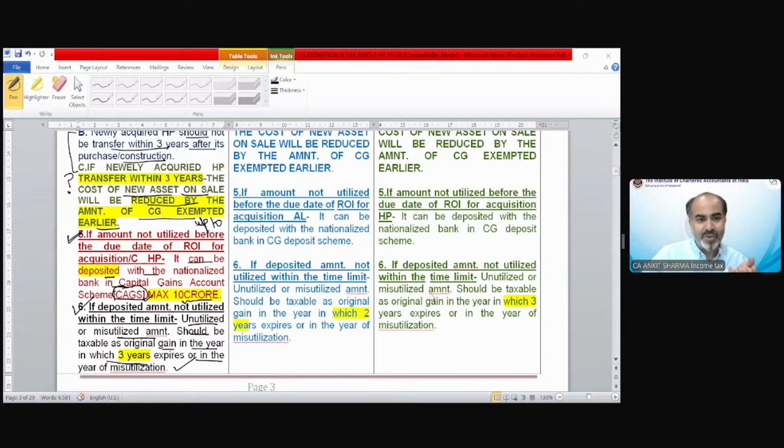Yes, CGAS, of course, might be okay. That capital gain, you can see now, it should be CGAS. Capital Gain Account Scheme is just misprinting or mistyping. CGAS. In any case, if there is any confusion, the study material will prevail. Okay. Chalo.